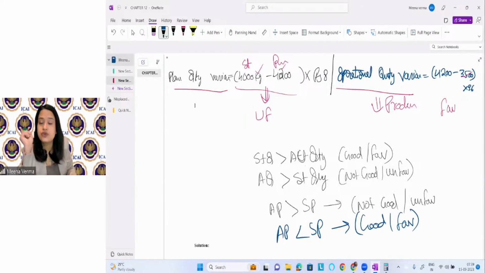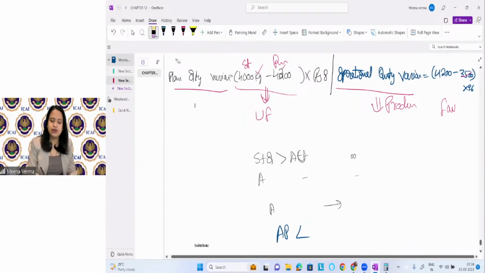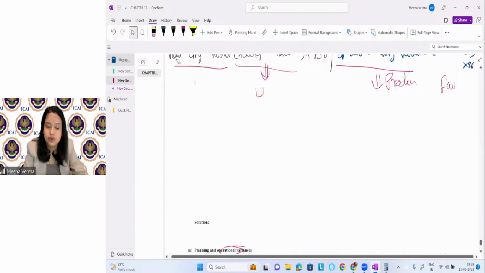So on the basis of this you will decide whether it is favorable or unfavorable. Not based on the sign. I never see the sign to decide whether it's a favorable or unfavorable variance. This is a very good way to decide, and you will never get a wrong answer if you do it this way.